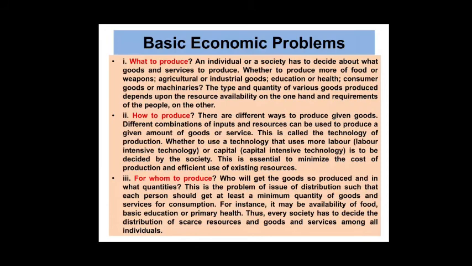For whom to produce? Who will get the goods so produced, and in what quantities? Which quality is good, which quality is bad? So first every human being can decide and see the product.